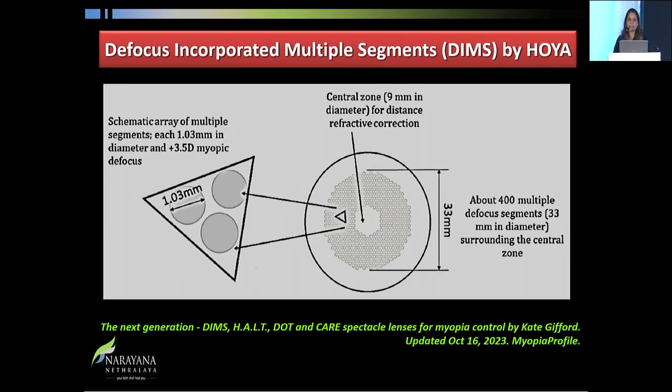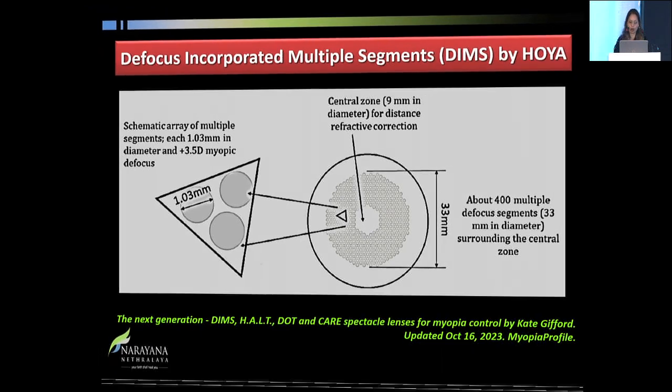This is basically a glass which has a central clear zone of 9 millimeters, that is for distance refractive correction. Beyond that, there's a 33 millimeter area where there are 400 multiple defocus segments, each with a diameter of about 1.03 millimeters and having a plus 3.5 myopic defocus, which is fixed. This is meant to act along with the central zone, causing a myopic defocus, therefore preventing the axial elongation.